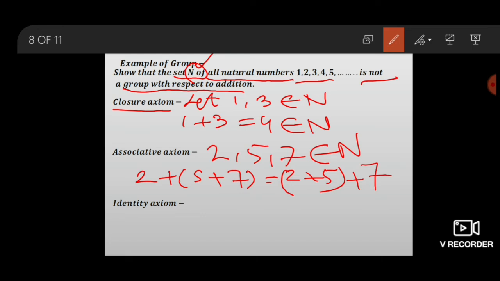Now we solve this. We found 14 equals 14, which also belongs to N. Then the associativity axiom is satisfied.